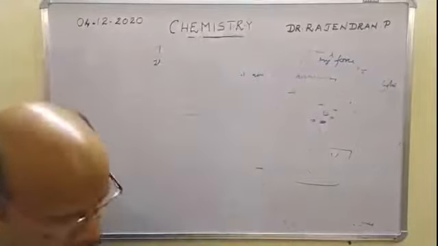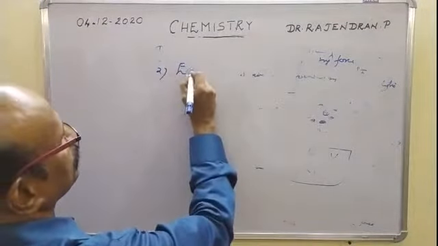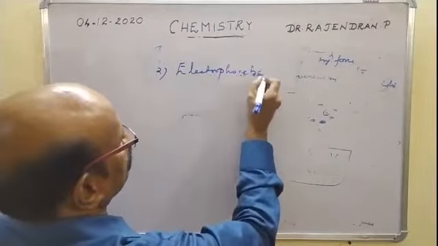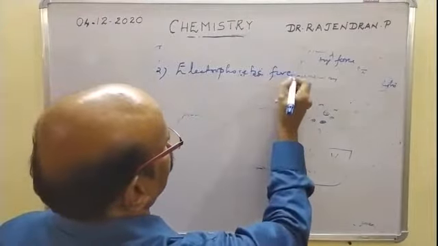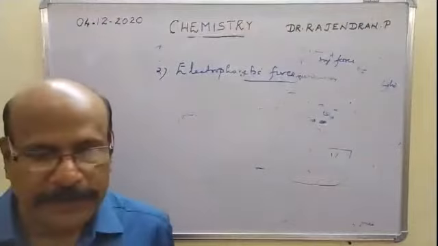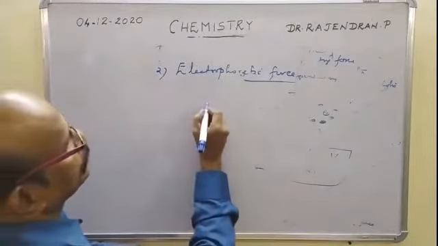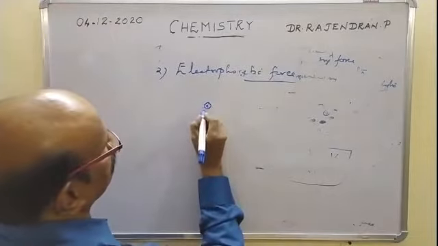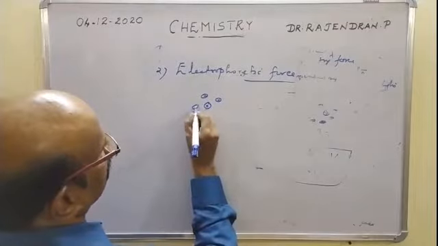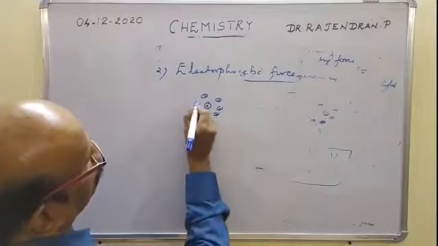The second retarding force that we have to discuss is the electrophoretic force. That is, as already mentioned, the central ion is surrounded by an ionic atmosphere of opposite sign, which is almost spherical if there is no field.